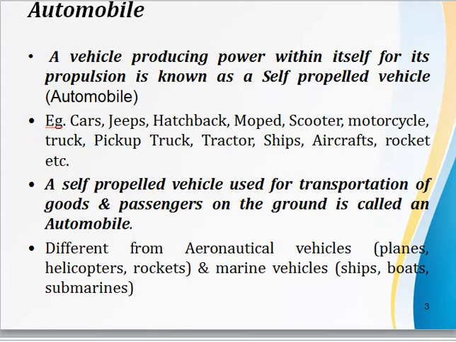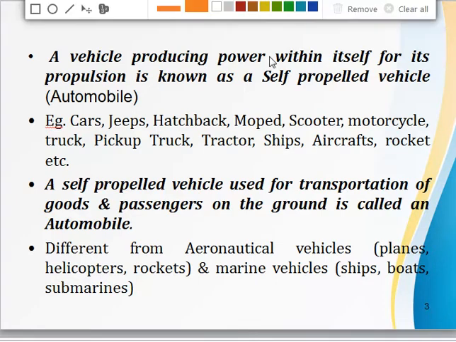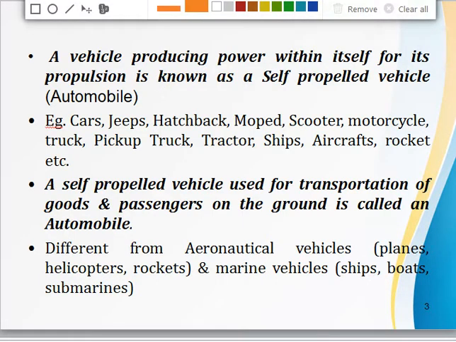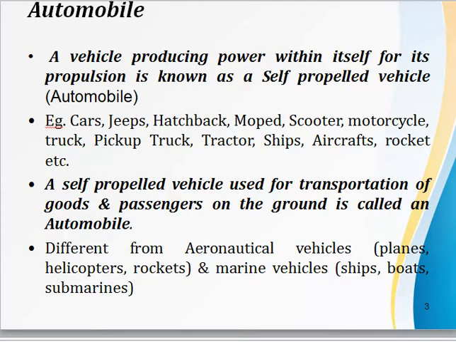Now basically what is an automobile? An automobile is a vehicle producing power within itself for its propulsion. This is known as an automobile or self-propelled vehicle. So what is an automobile? It is a vehicle producing power and propelling itself.